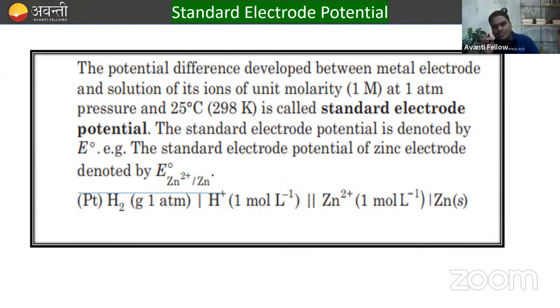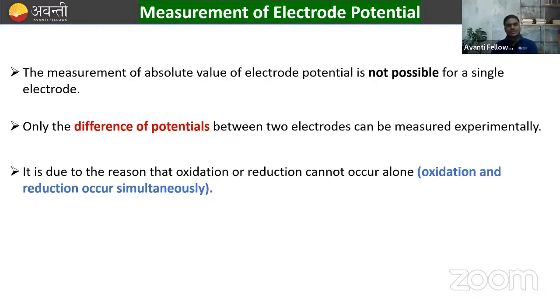The standard electrode potential is denoted by E naught. That is the standard electrode potential of the zinc electrode, right? So we can denote this like E naught Zn2+. So always remember, this naught symbol is used for the representation of standard electrode potential.